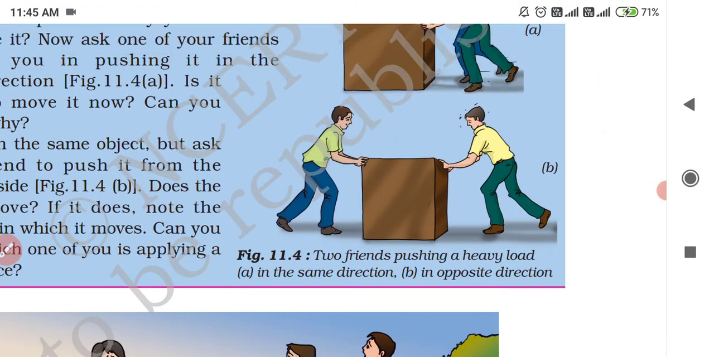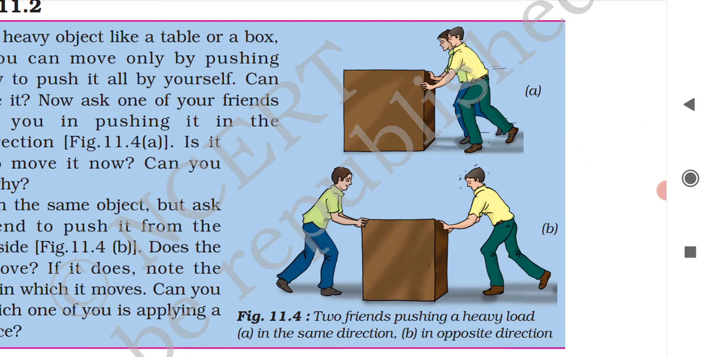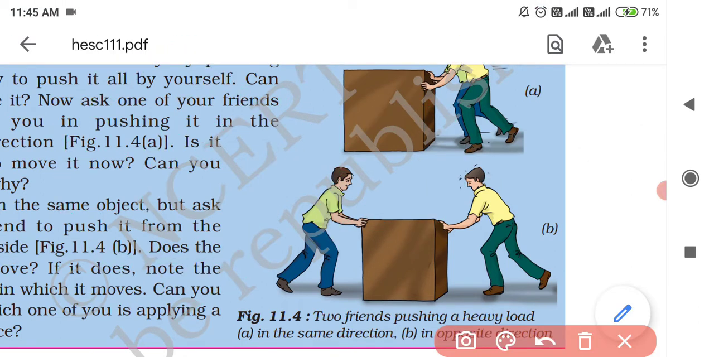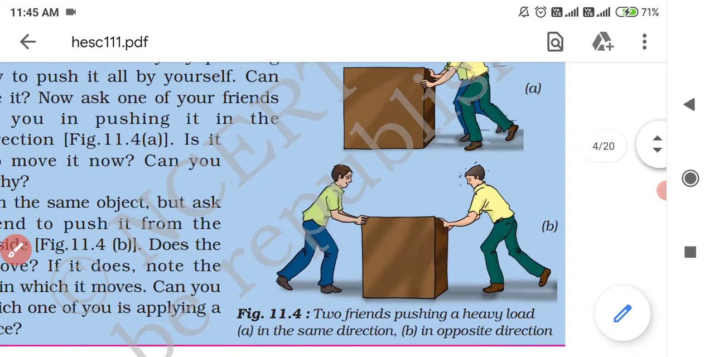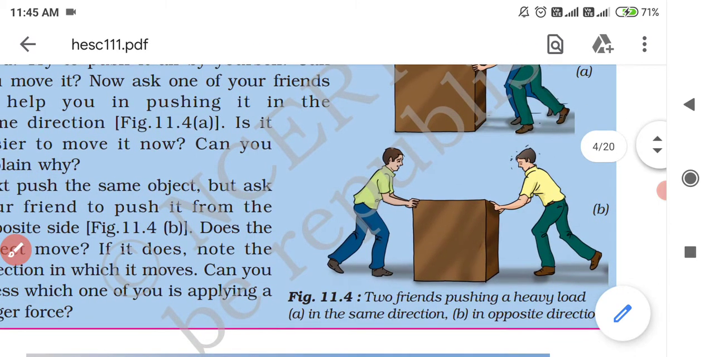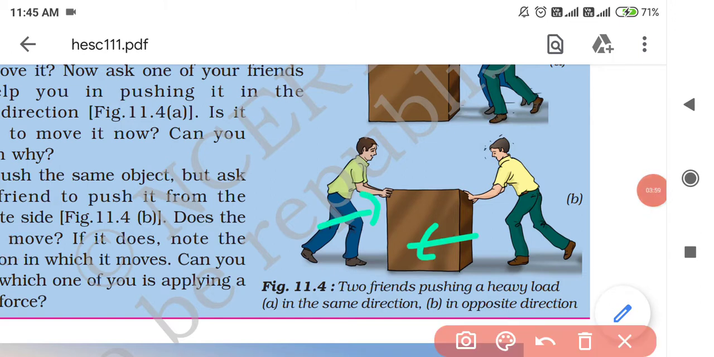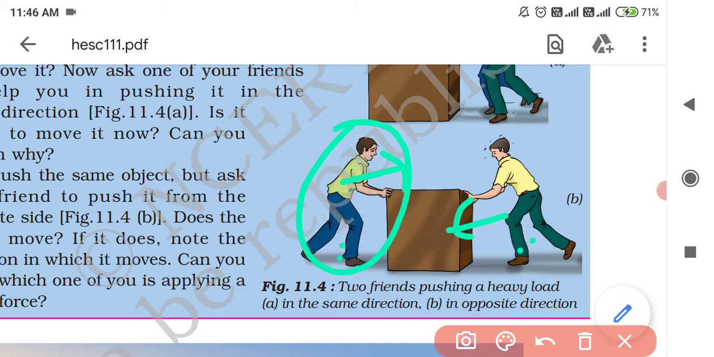Now figure 11.4b. Again the two persons are pushing the heavy box, but this time in the opposite direction. One of the friends is pushing from the left hand side and the other friend is pushing from the right hand side. So if out of these two persons we assume one of the persons to be stronger than the other, then what can happen?